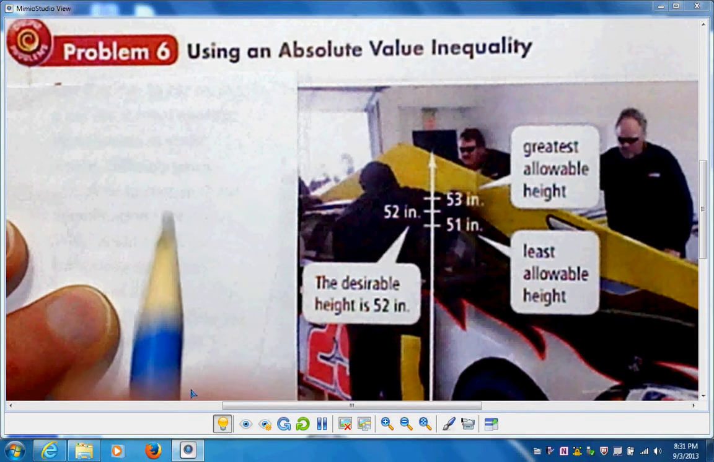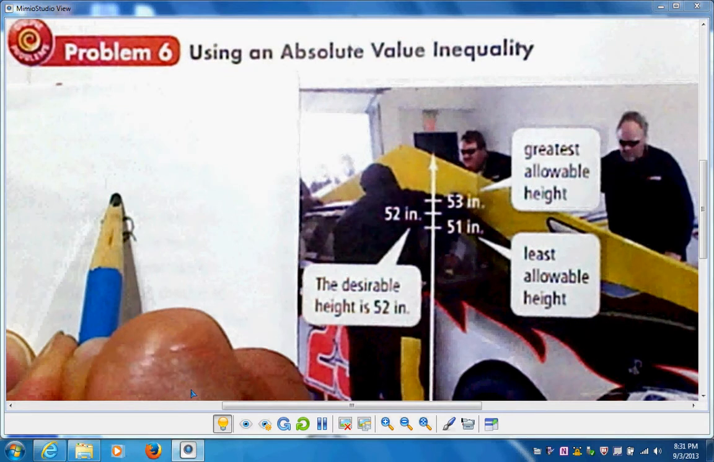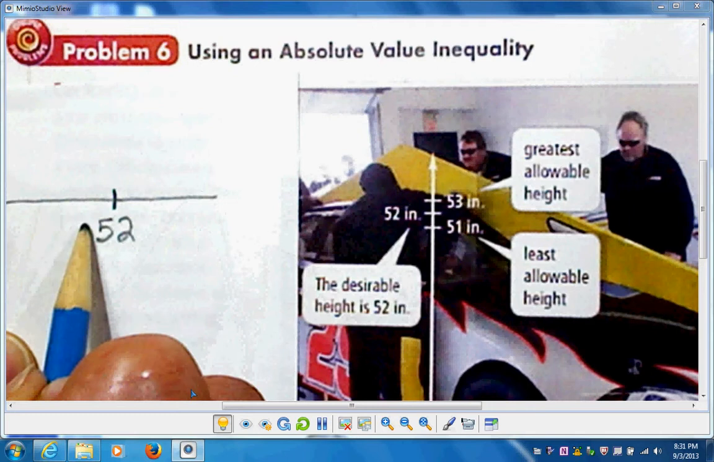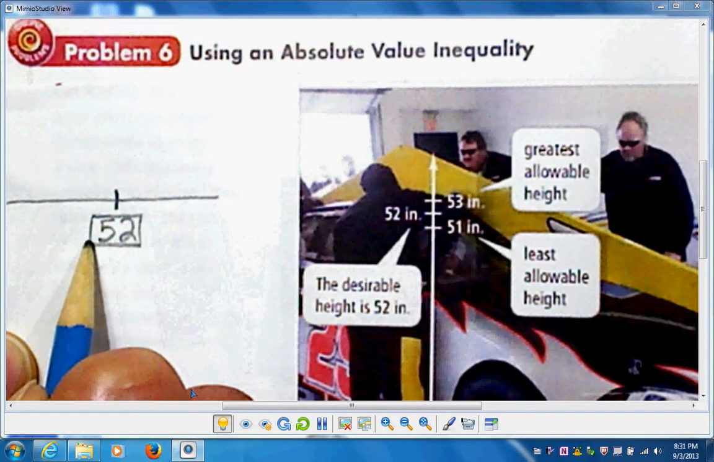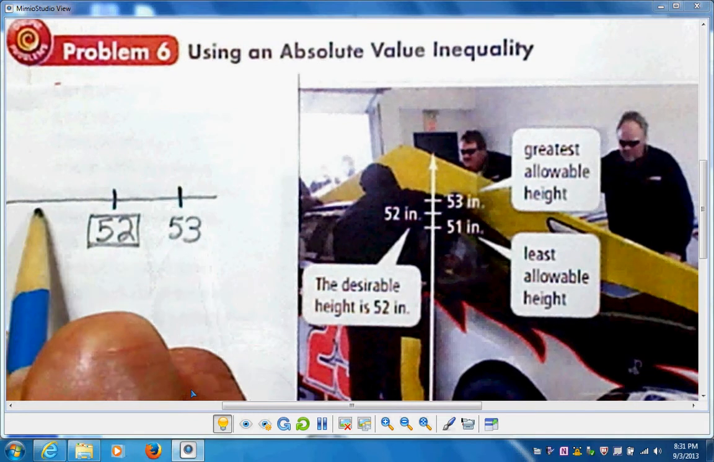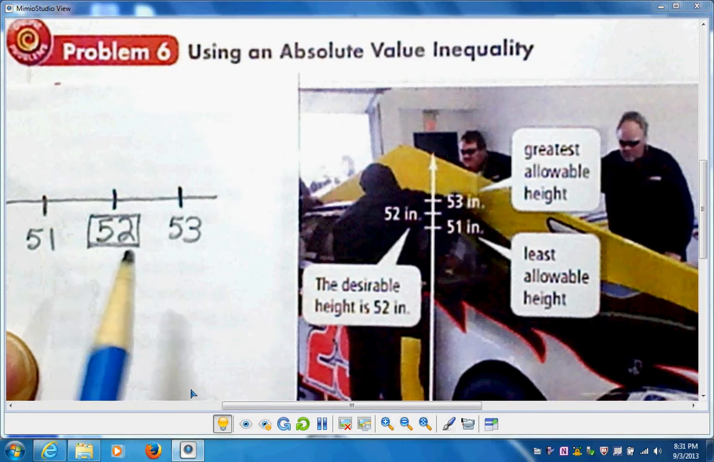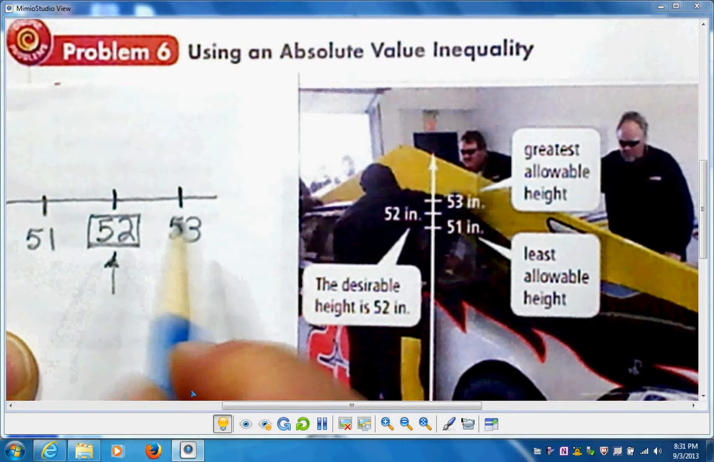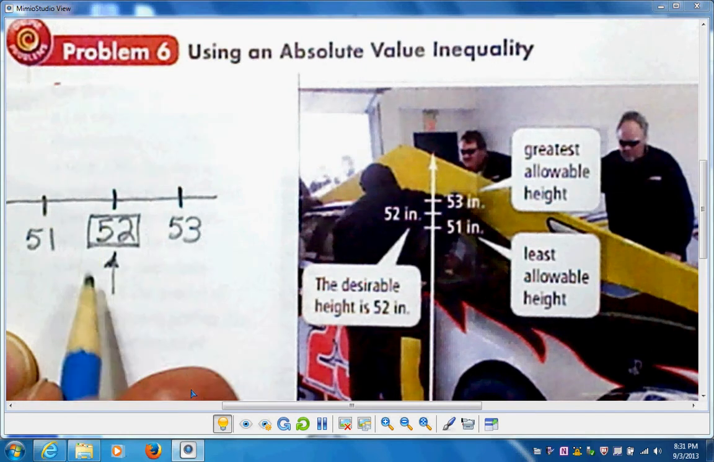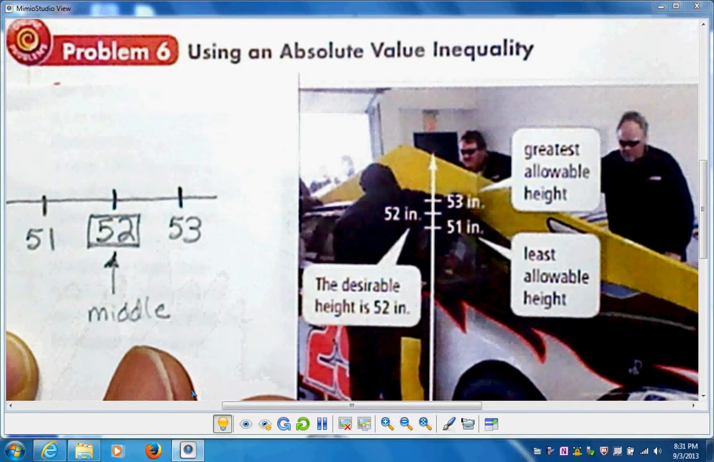So 52 is ideal. I'm going to do my number line this way. They have their number line vertical. So 52 is ideal. That's exactly where I want it. But it could be as high as 53 or as low as 51. So remember, this here is my center point. That's the middle. We could call that where I'm starting from. That's my center.